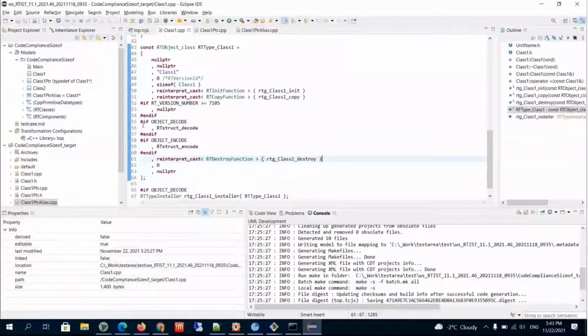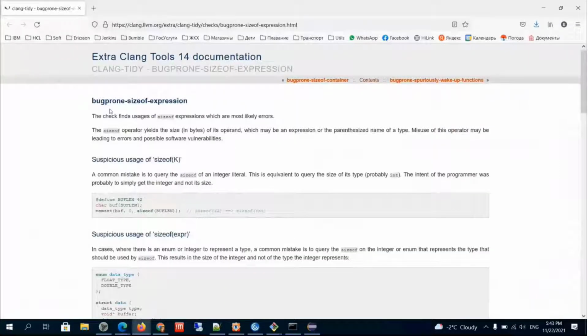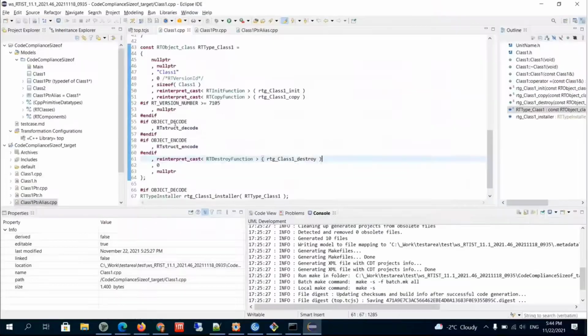During the previous sprint, we started to work on improving our code generator to be compliant with Clang-Tidy, and during this sprint we have made another step in this direction. We have added support for bugprone-sizeof-expression. We have addressed this kind of warning if it can be reported on our generated code, and we have found such places and fixed them.